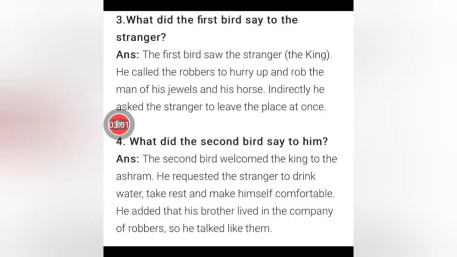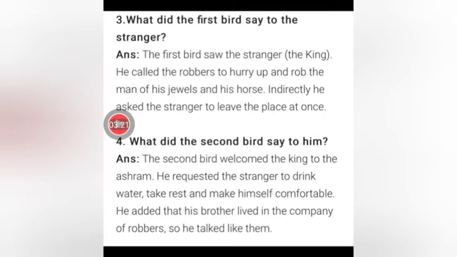Again, leave 2 lines, draw a proper underline, and come to the 4th question. I'm going at quite a speed just because you can pause the screen and write down the answers properly. So dictating does not make sense, and that would also reduce the amount of spelling mistakes that you commit. So coming to the 4th question, what did the second bird say to him?